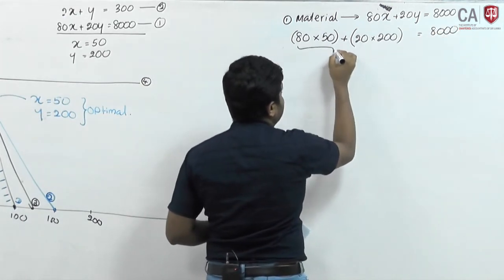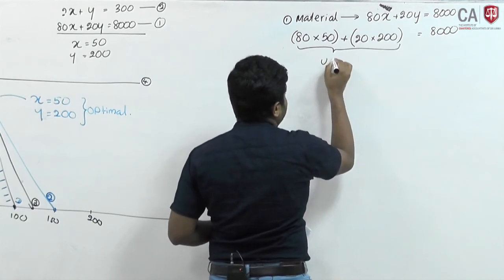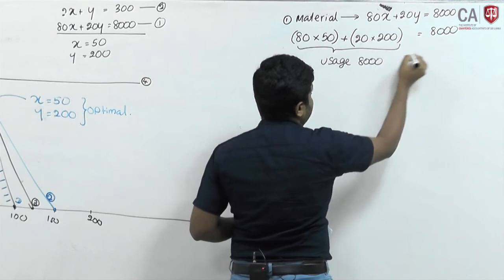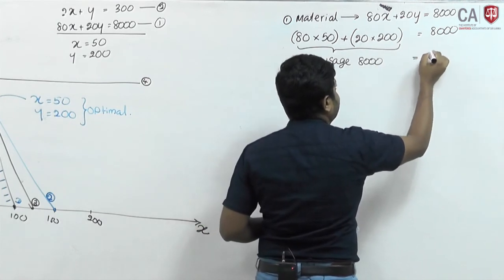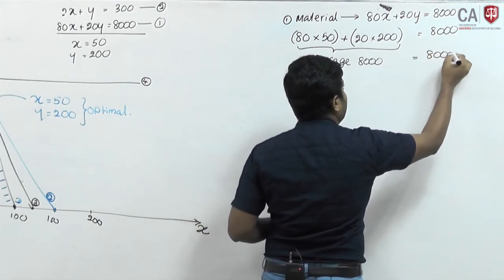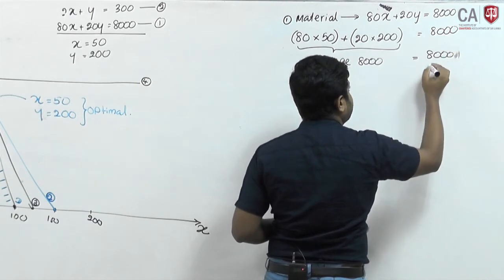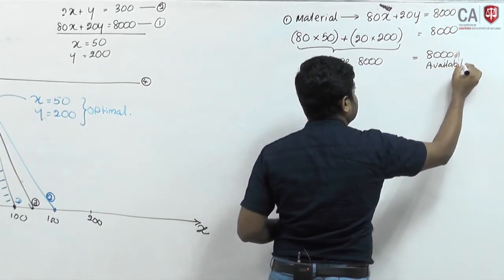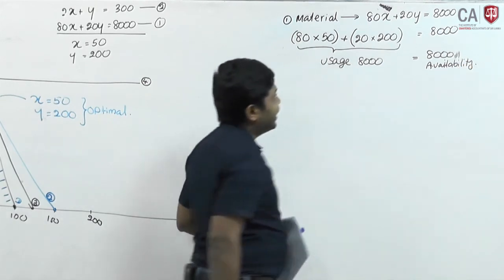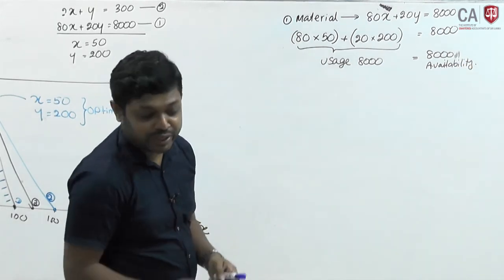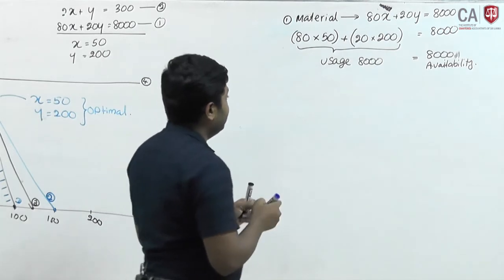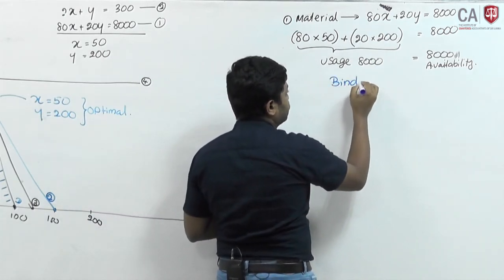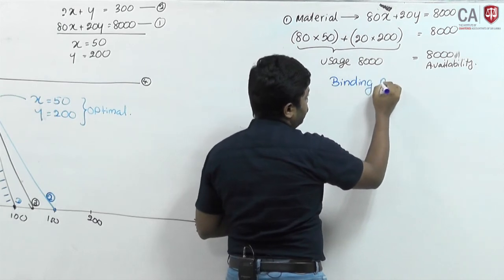This is usage, 8000, equal to 8000 of availability. If the resource is fully utilized, we can conclude it is a binding resource.